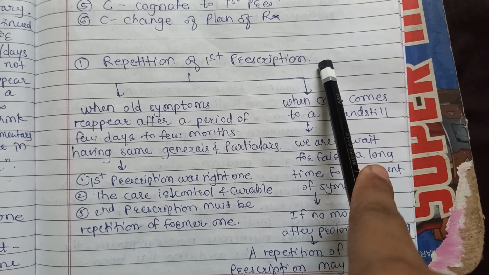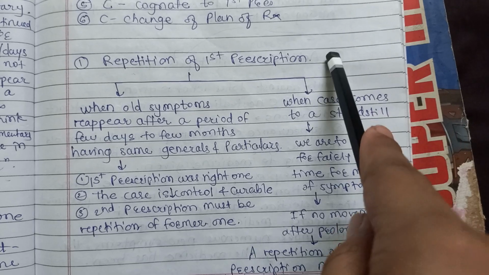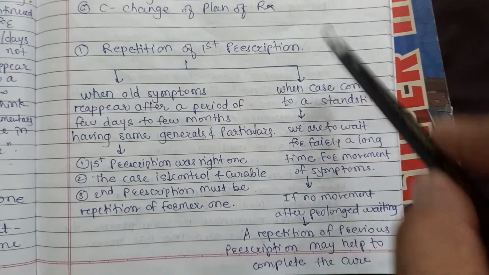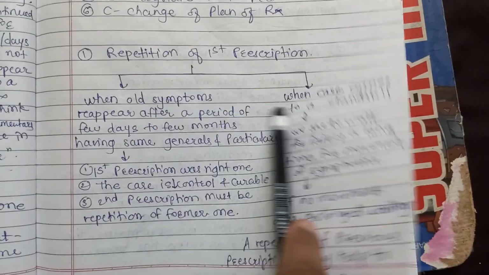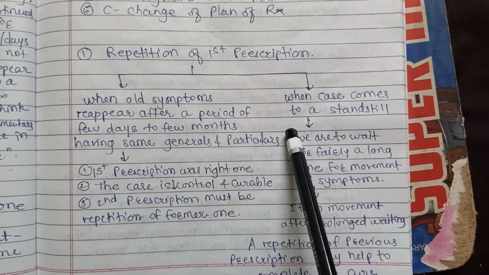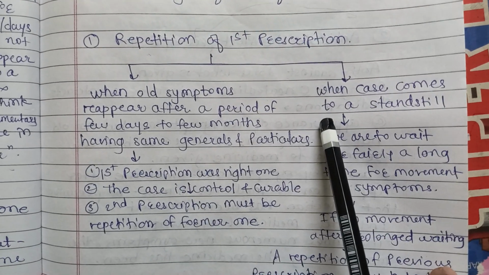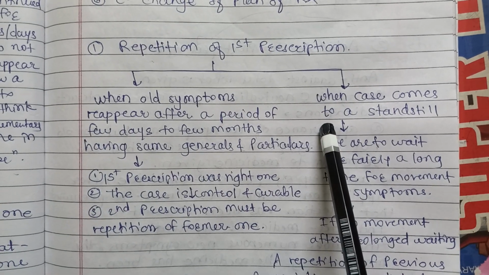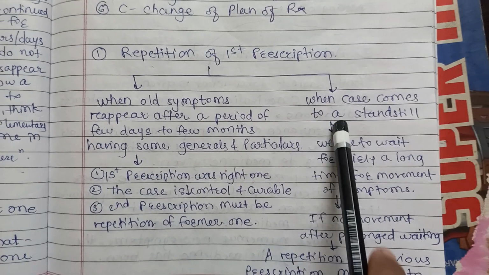So repetition of the first prescription can be done in 2 cases. First case, when the old symptoms reappear after a period of few days to few months, having the same relation with the generals and particulars.